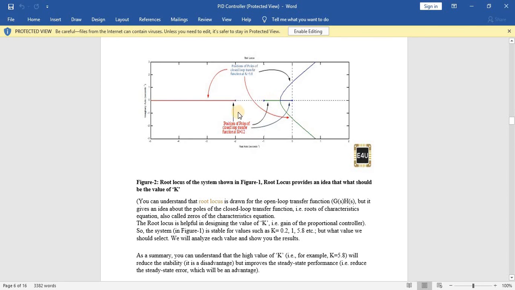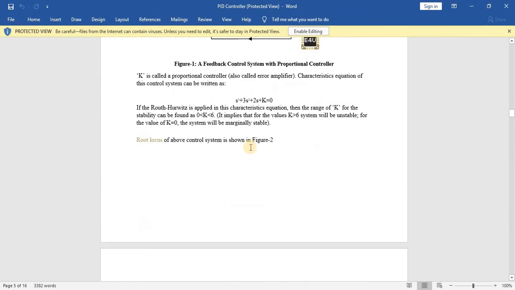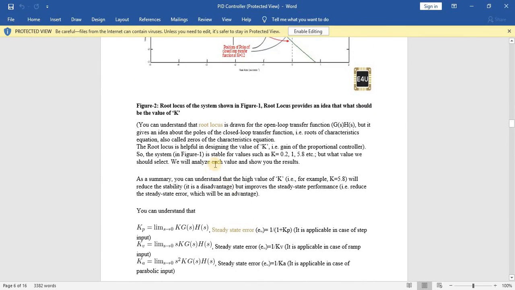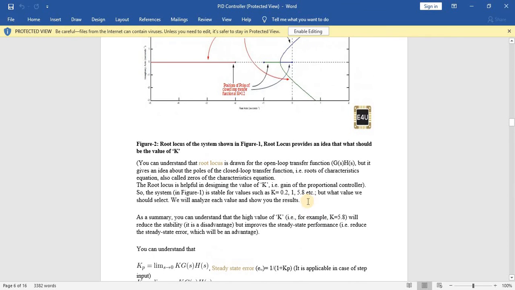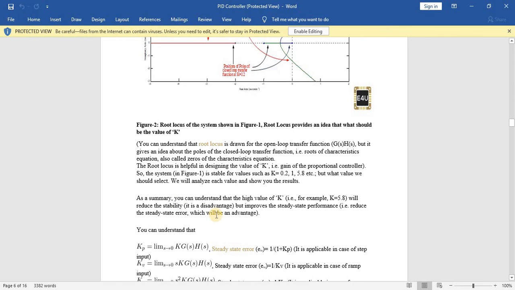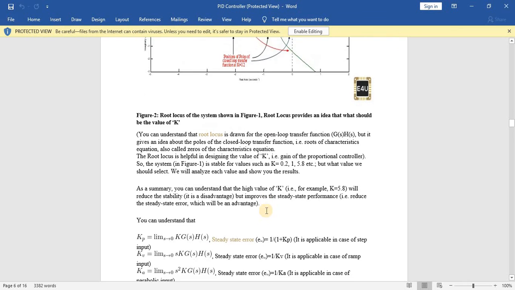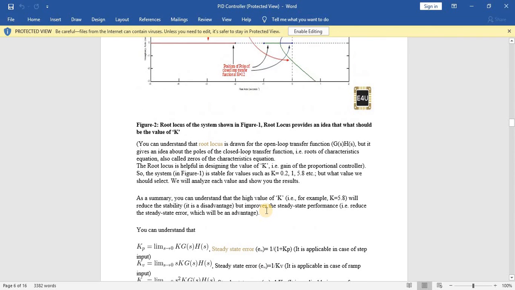So the system is stable for values of k such as 0.21 or 5.8, but what value should we select? We have to choose different values and see the response. For today we are going to stop here, and in tomorrow's lecture we will look at the assumption of different values of this proportional controller. We have to take a value and see its stability.